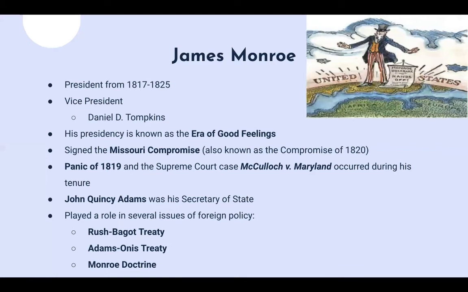So one is the Rush-Bagot Treaty, which dealt with the border between the US and Canada in the Great Lakes region. There was the Adams-Onís Treaty, which was a treaty with Spain. It's also sometimes known as the Florida Purchase Treaty. And as a result of this treaty, the US purchased Florida, basically from Spain. So that's very famous. That one comes up quite often, the Adams-Onís Treaty. It might be like a clue for Florida itself.